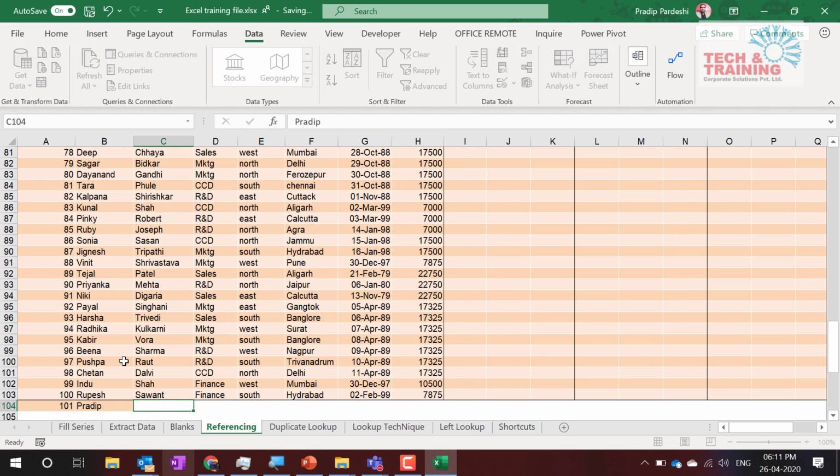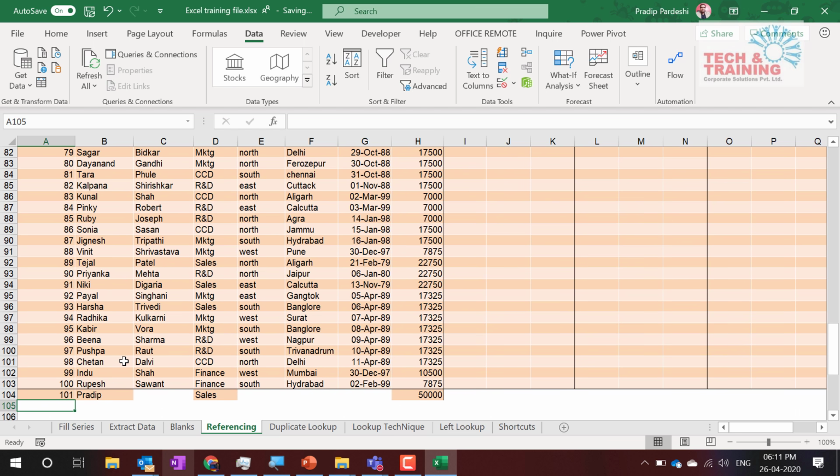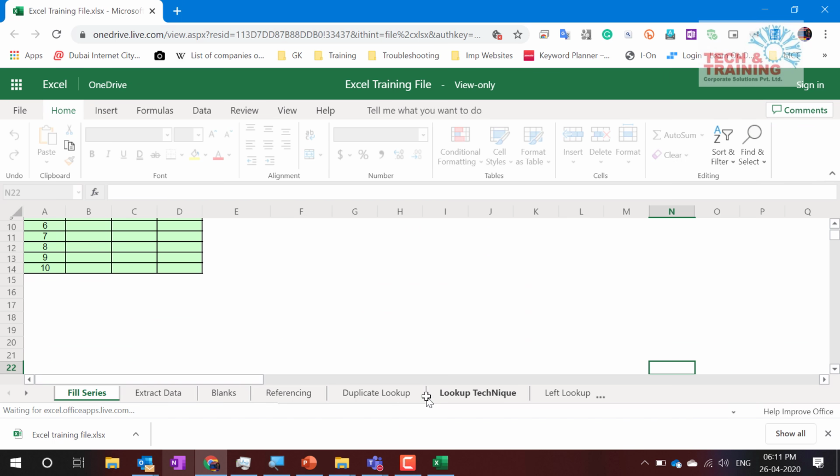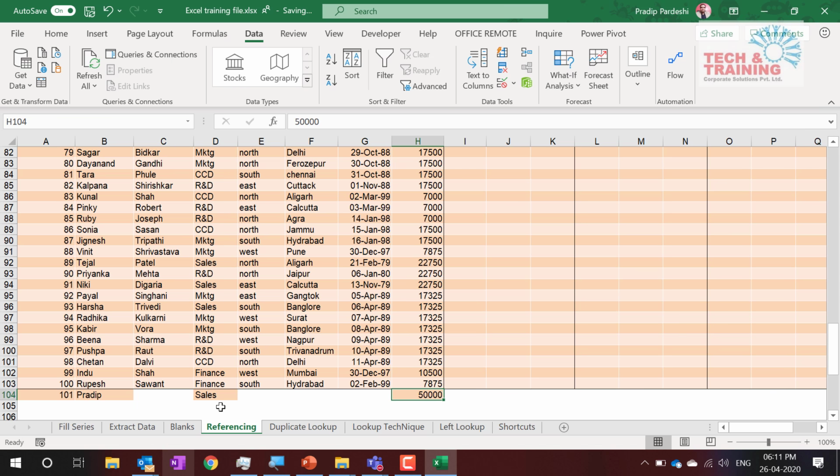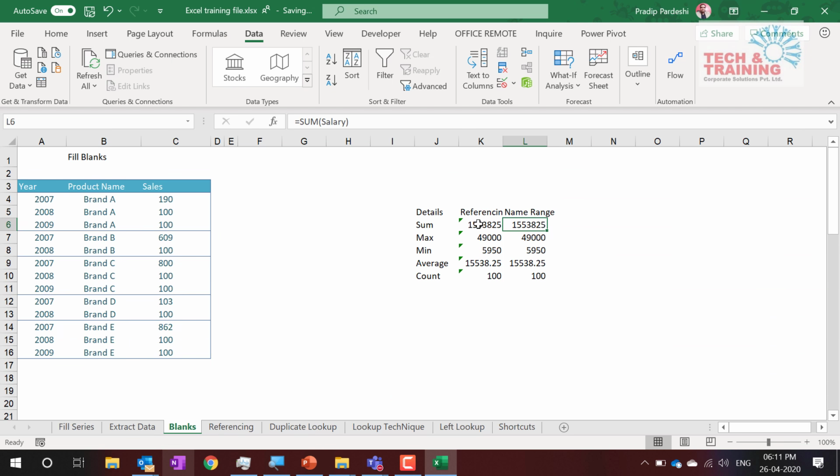One guy, Pradeep, gets added in sales, and let's say Pradeep gets 50,000. If you think 50,000 is less, consider those salaries in dollars. Now what I'm going to do is blanks. Here you will see that this reference has not changed, and this reference also has not changed. Here I have to go to each cell and manually change that value, that is, I make it 104.